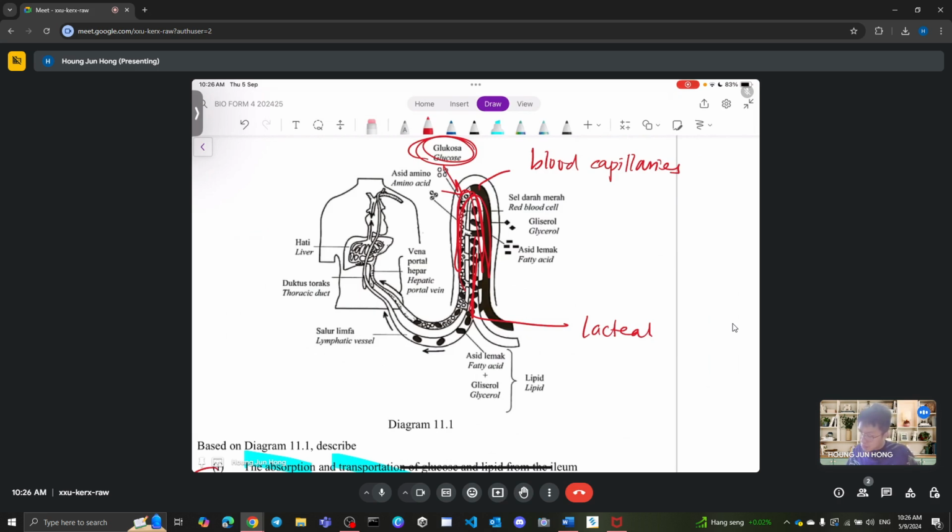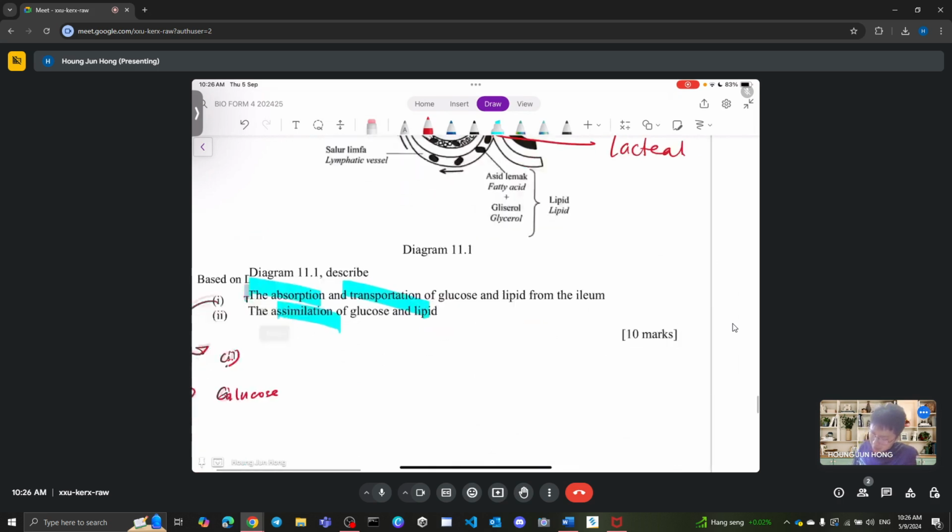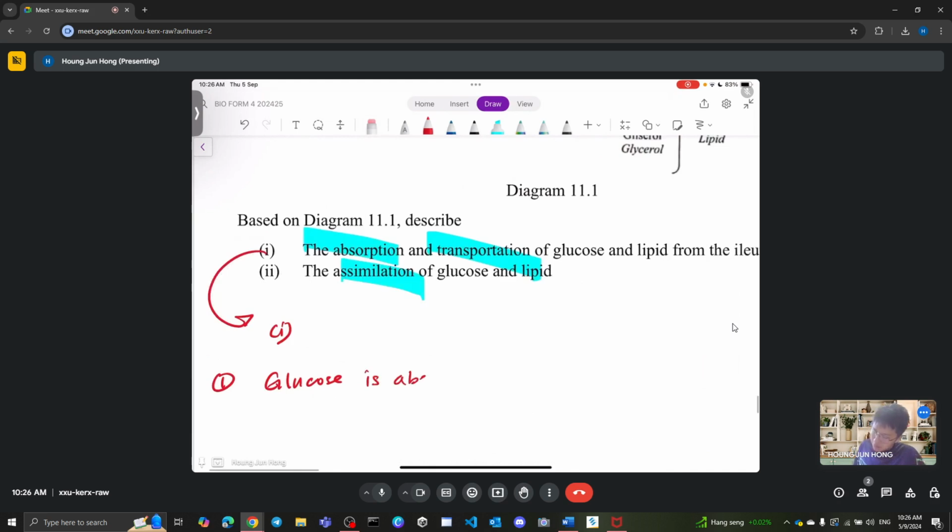So yes, this is the first point over here. It should be absorbed into blood capillaries. And what is this method? This is by active transport. Okay, so that is the absorption. That is the absorption of glucose.